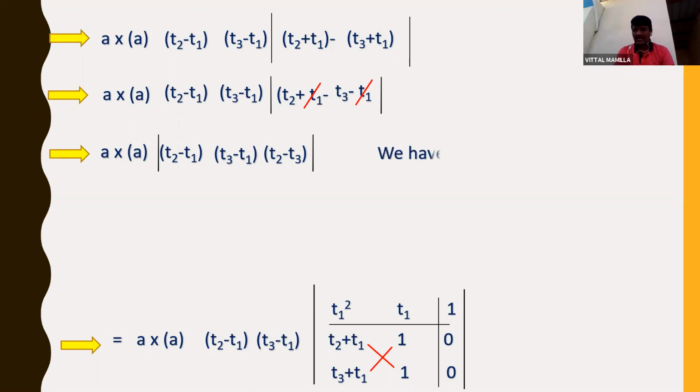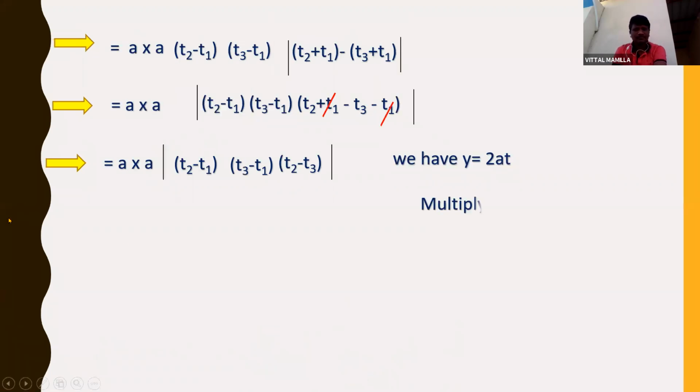So we know that we have y is equal to 2at. Wherever y is there, I can write 2at. Same way, if t is there, I can write y by 2a. So here T2 I am having, T1 I am having. So instead of that, if I am having 2a here, then I can write y2. So for converting into y forms, I am just multiplying and dividing this by 8a.